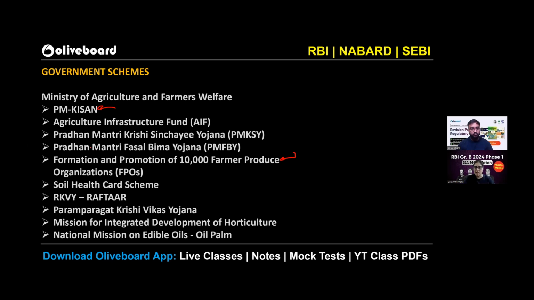Not only the scheme static part, but also the current affair portion of these schemes. Like where were the maximum allocations being done? So that is important. Soil health card scheme, it's important. RKVY, Rashtriya Krishi Vikas Yojana, it's obviously important.